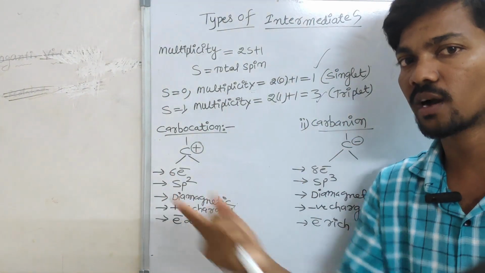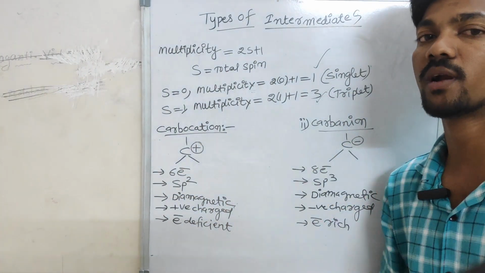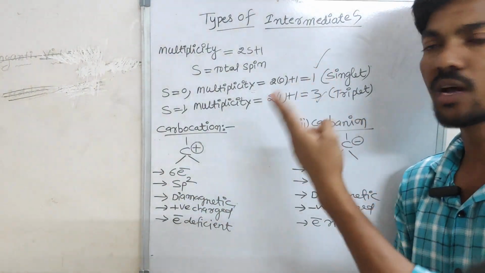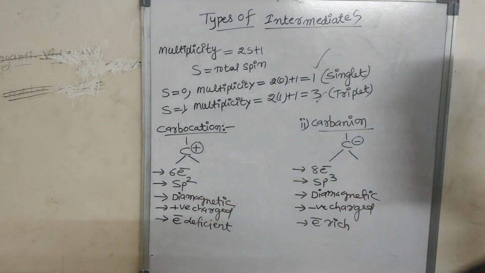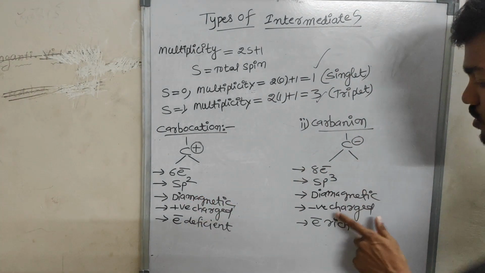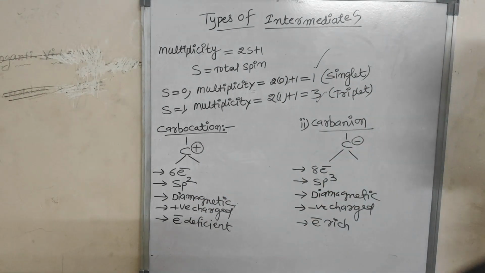If only one electron were gone, then there would be an unpaired electron. So 2 electrons lost or 2 electrons gained means no unpaired electrons, that's why both are diamagnetic. One is electron rich with negative charge. You are getting my point. Please write this down in your notebook.